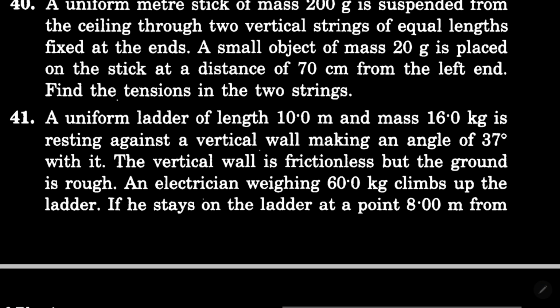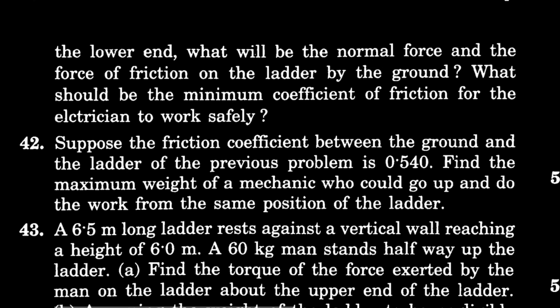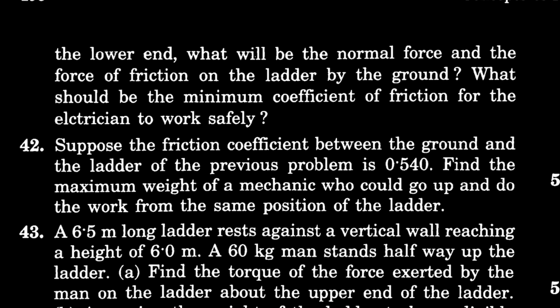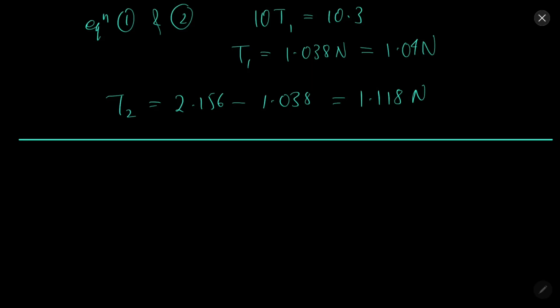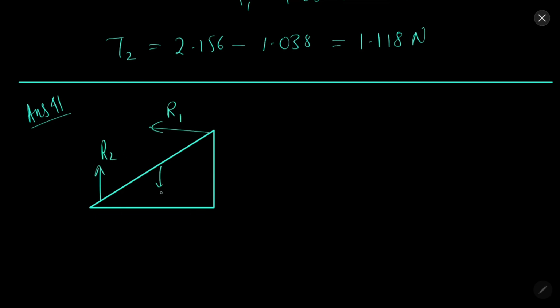In question 41, we have a uniform ladder of length 10 meter. The vertical wall is frictionless. If the electrician stays on the ladder, we need to find the minimum coefficient of friction for the electrician to work safely. Solution 41. So in this scenario, R2, R1 reaction forces, weights 16g and 60g, 37 degrees, friction.